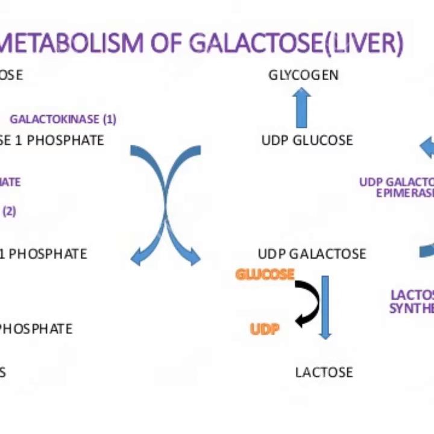After that, this glucose 1-phosphate is metabolized into glucose 6-phosphate with the help of the enzyme mutase. This glucose 6-phosphate then enters glycolysis where it is converted into glucose and we get our final product.